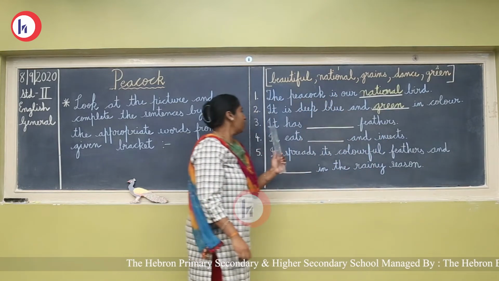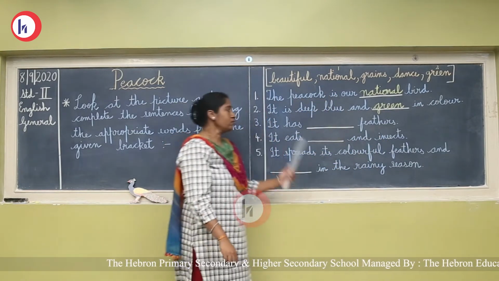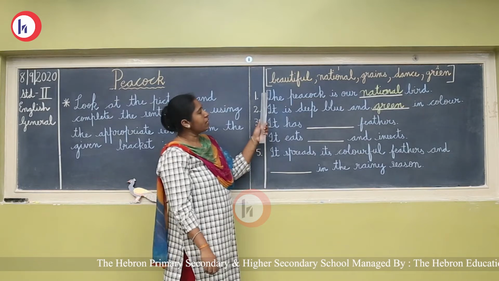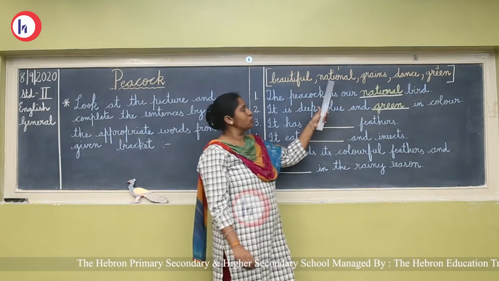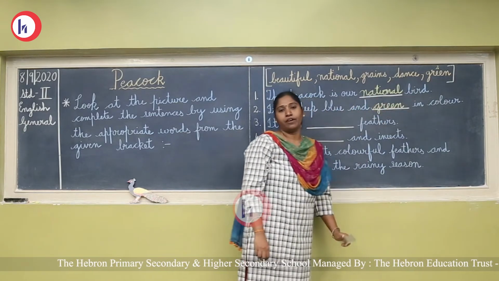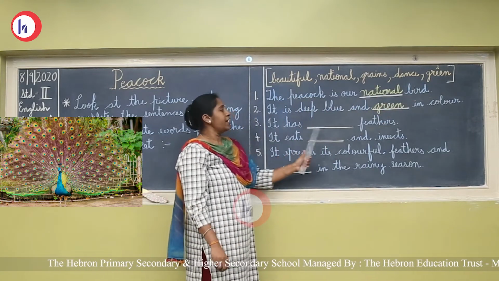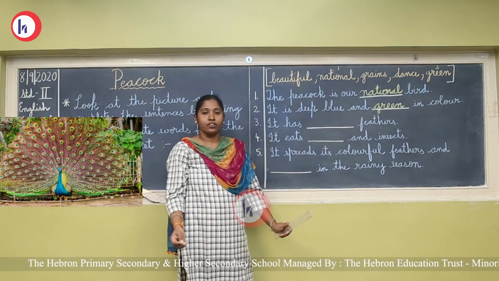Now, the third one. It has dash feathers. Now, what are the words left out? Beautiful, national is not, we are already written, so we won't go for it. Grains and dance, green also we have written. Only 3 words. It has dash feathers. How is it is feathers? How is the feather of the peacock?